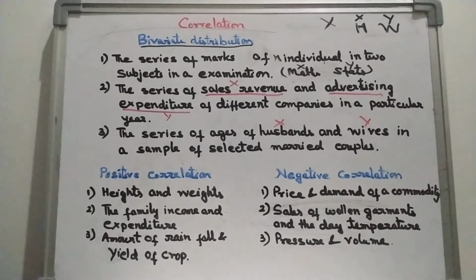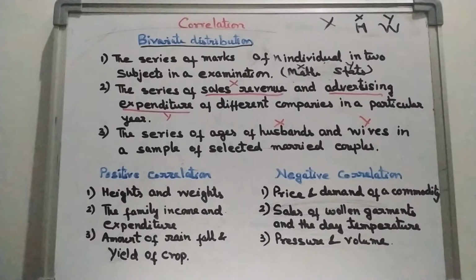So we can here use the correlation formula, or we can find the correlation between these two variables X and Y. So it is a case of bivariate distribution. We get two values, one series for age of husband and one series for age of wives. So we can apply correlation, or we can find the relationship between this X and Y. Is there any relationship present or not?